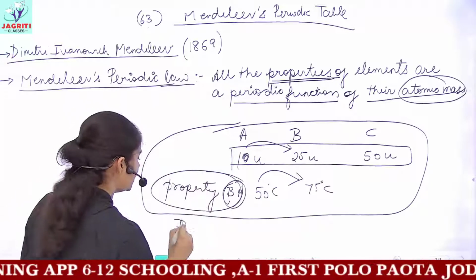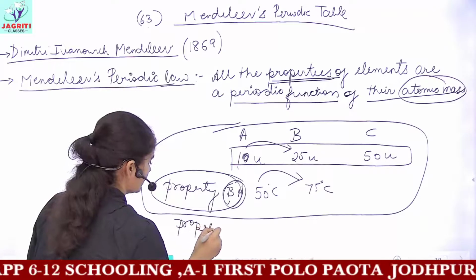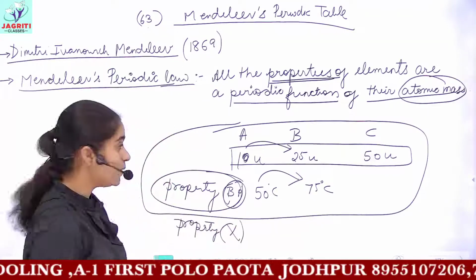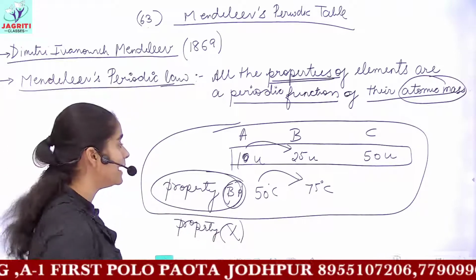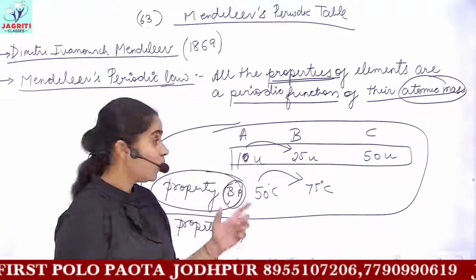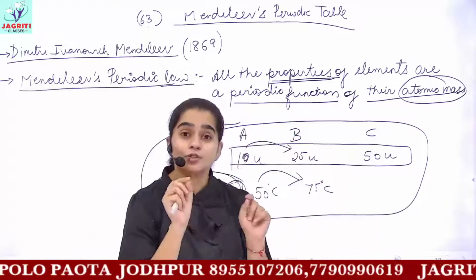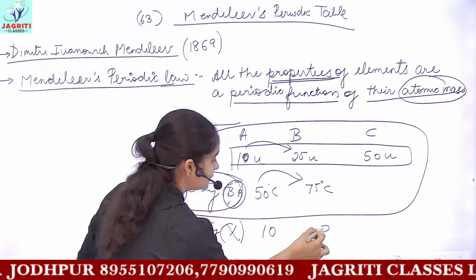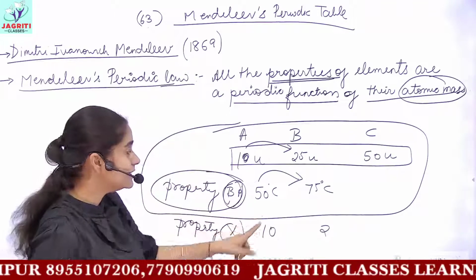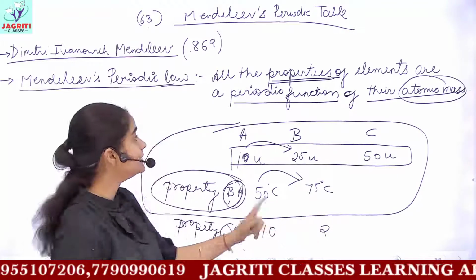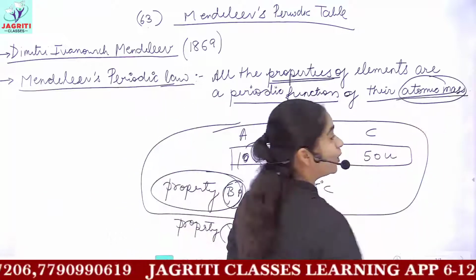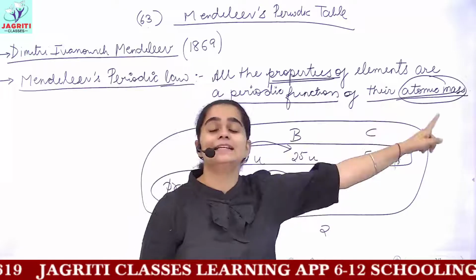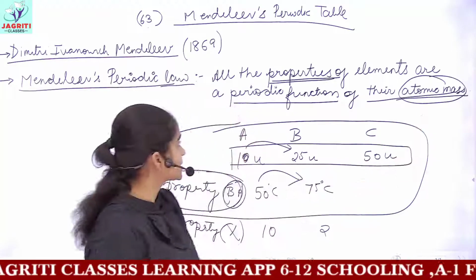I take any other property, let's suppose a property X, and say that the value of property X is decreasing on increasing mass. So the property might increase or it might decrease, but this trend is related to the atomic mass of elements. In turn, Mendeleev arranged all the elements in increasing order of atomic mass.